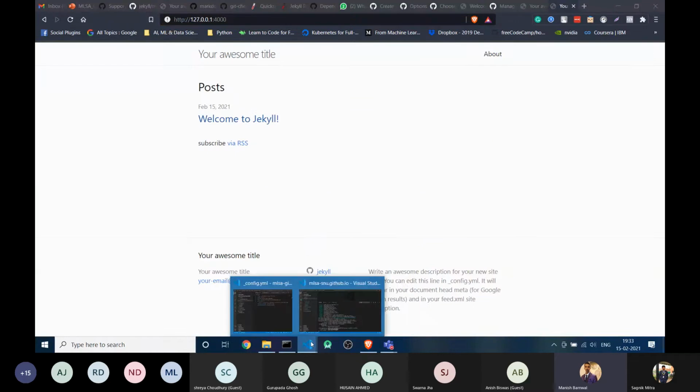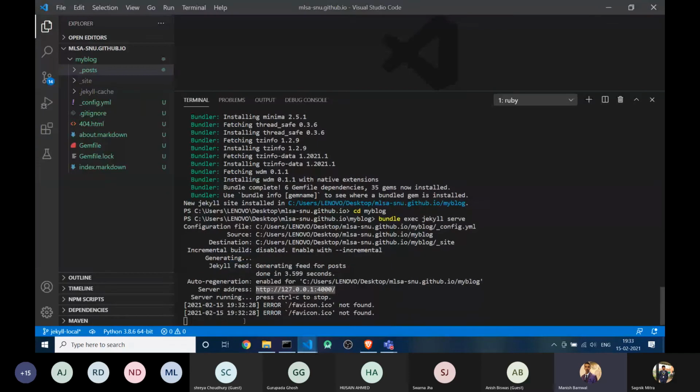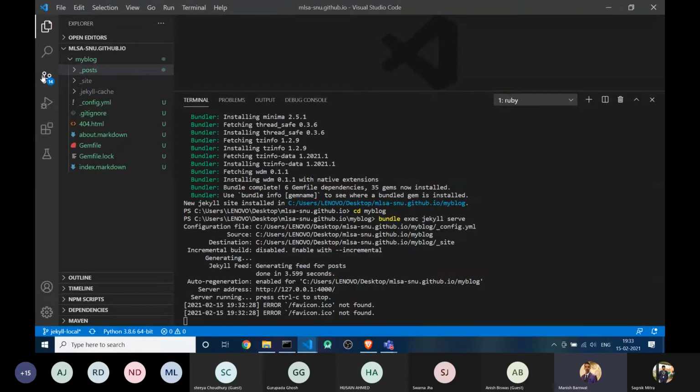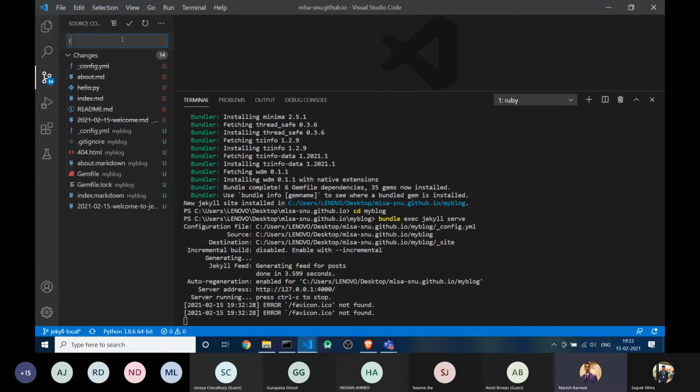Now tell me one thing. Suppose I push this code, Jekyll local. You can see it's working fine on our PC. I'm not editing anything right now. We'll do it later and see how it works. I'm just pushing all the commands, initial commit, all the code will be pushed to GitHub.